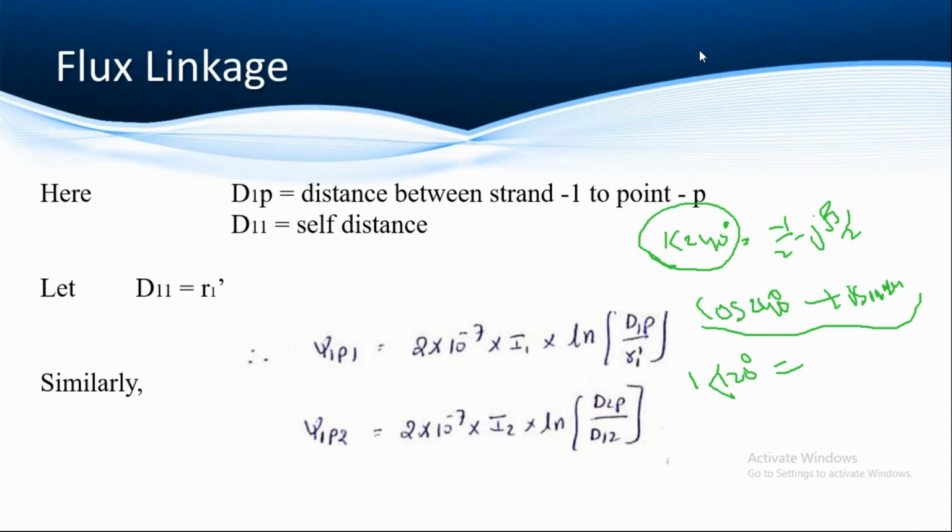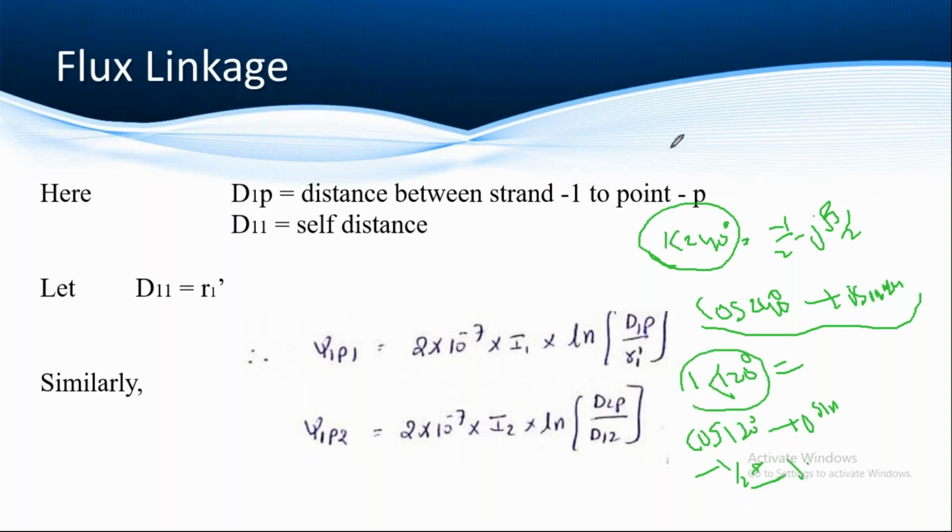So cos 120 plus j sin 120 degrees. If you solve this equation, you will get -1/2 plus j √3/2. Sin 120 is plus √3/2. -0.5 plus 0.866. Right. So that is the value of 1 angle 120 degrees.